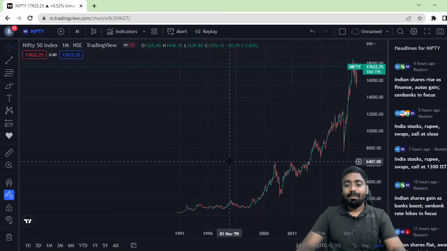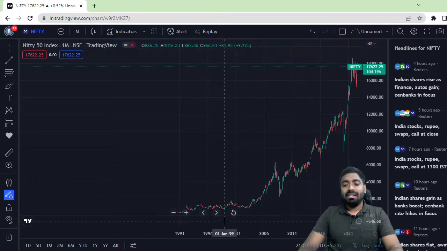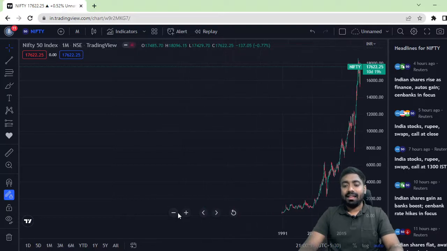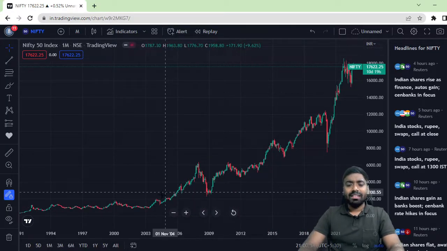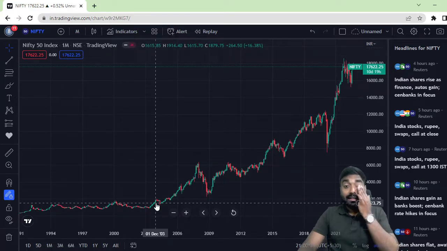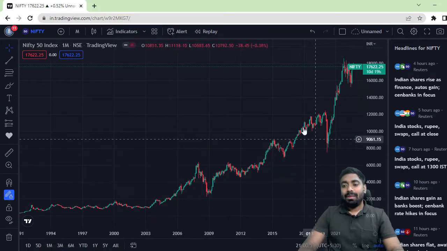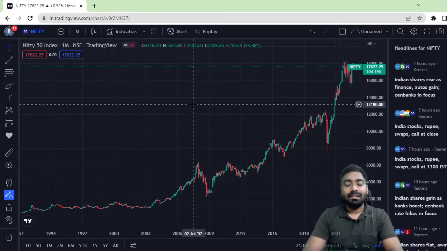That means as the Indian economy is growing, the top 50 companies in the Indian economy are also growing. And as the Nifty index fund basically replicates the performance of the Nifty, we always see an increasing trend in the long term. Long term means it may be 2 years, 5 years, 6 years, but not short term, because there are many periods where in the short term the index has given negative returns. But in the long term, you can clearly see the index is creating higher highs and higher lows. Due to that, I always recommend investment or trading in Nifty BeES, because it is very less risky.